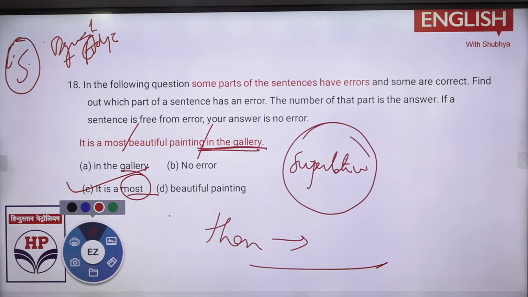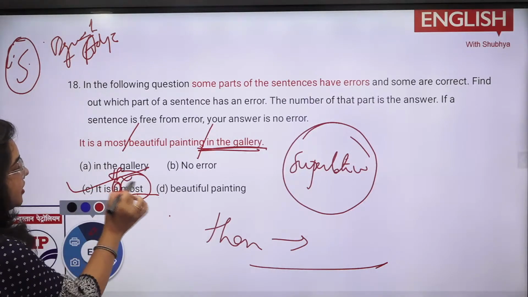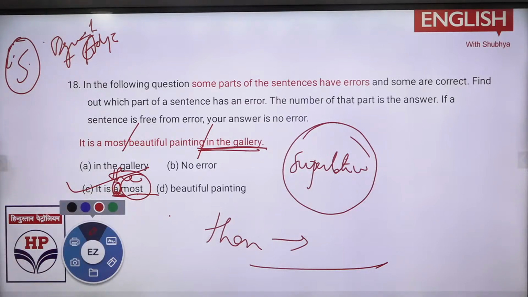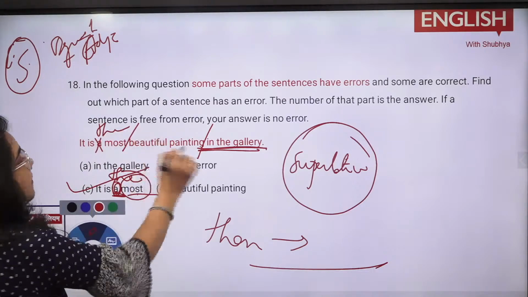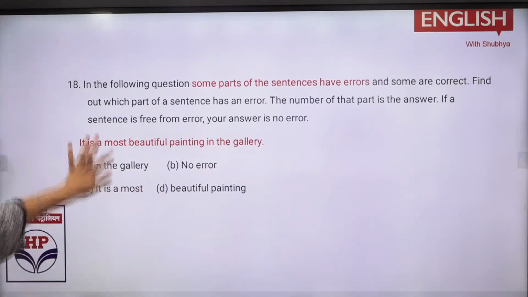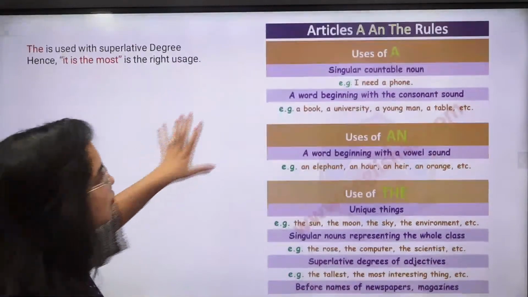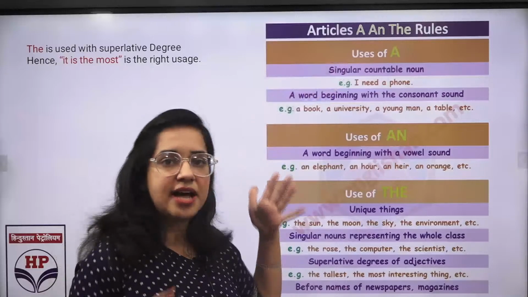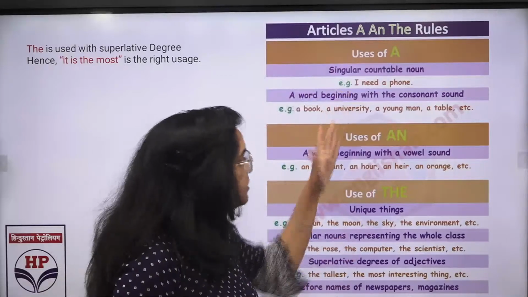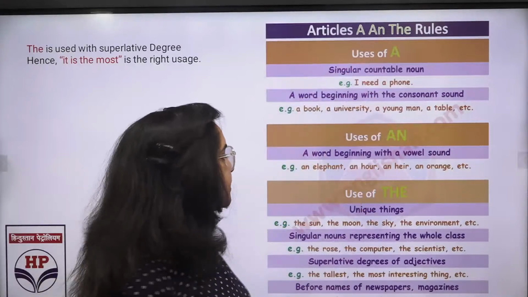Than के साथ कंपैरेटिव है एंड हेयर इट वुड बी, तो फिर क्या आएगा? सुपरलेटिव डिग्री के साथ हमेशा the लगता है. आर्टिकल प्रॉब्लम इज देयर. It is the most beautiful painting in the gallery, right? So that is simple. You need to remember it is the most. The is the right usage of it. So article A and the, I'm repeating it out. A is for article, that is something indefinite. An is also for indefinite, but it has consonant sound, it has vowel sound, right?